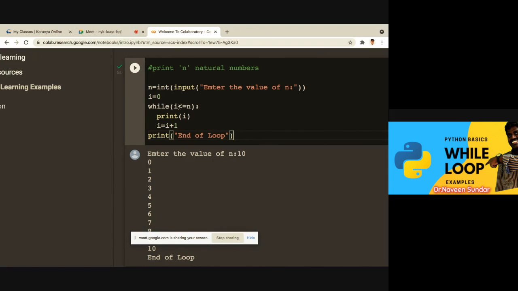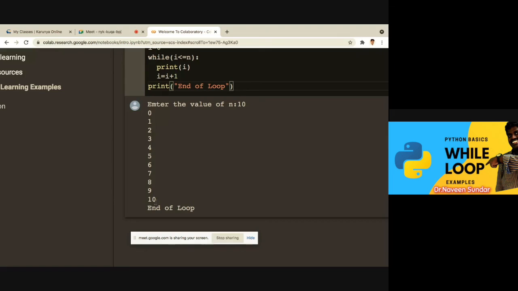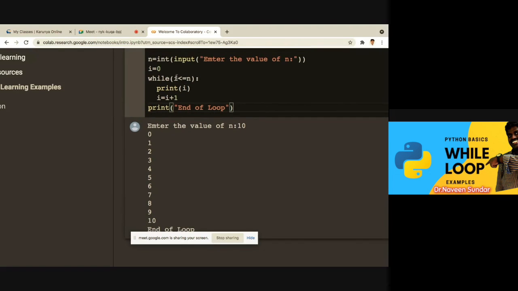Again 3 is less than equal to 10. Yes, it is true, right? So 3 will be printed, and the i value will be incremented by 1, so it becomes 4. Got my point? So 4 is less than equal to 10. Yes, it is true. Likewise, it will come to 10. So 10 is less than equal to 10, it is equal to 10. Got my point? So 10 also will be printed. If I'm not giving the equal to, 10 will not be included.